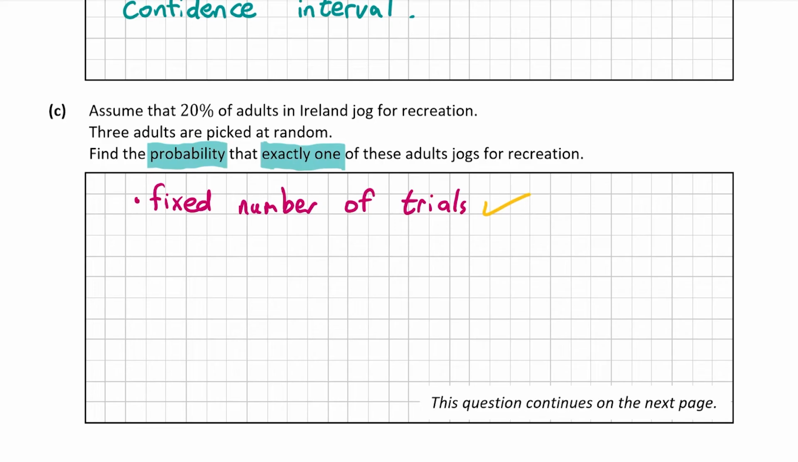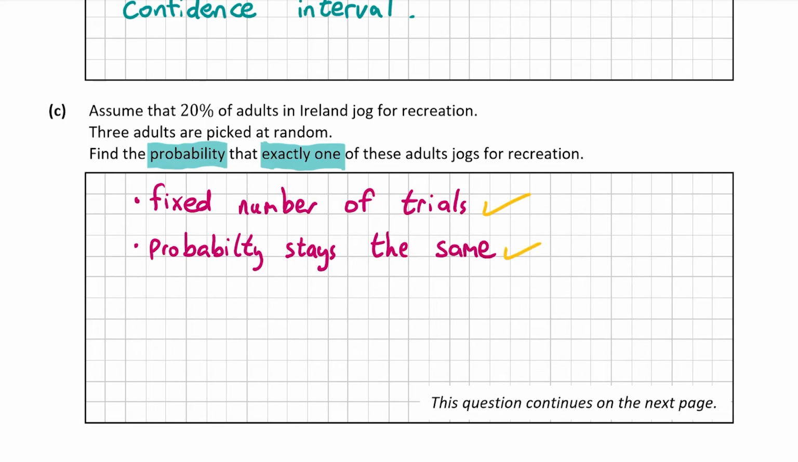The next one is that the probability must stay the same for every single trial. So every single adult picked has a 20% chance that they jog for recreation. Because 20% of adults in Ireland jog for recreation, when you pick one at random, there's a 20% chance that that particular person jogs for recreation. So therefore, the probability stays the same every time.